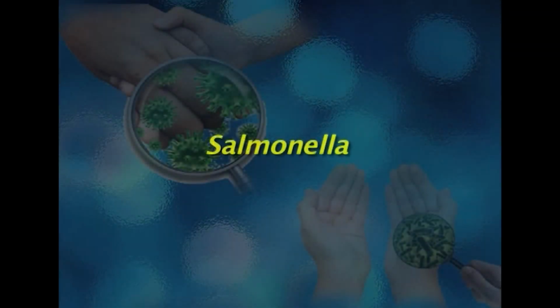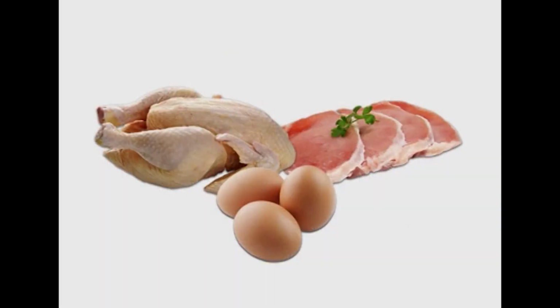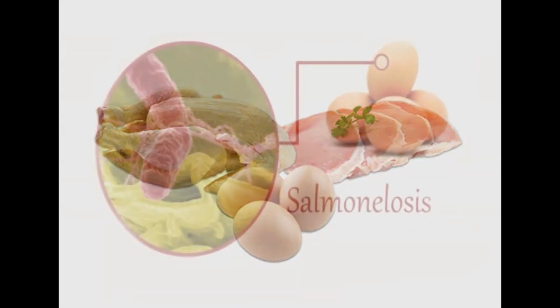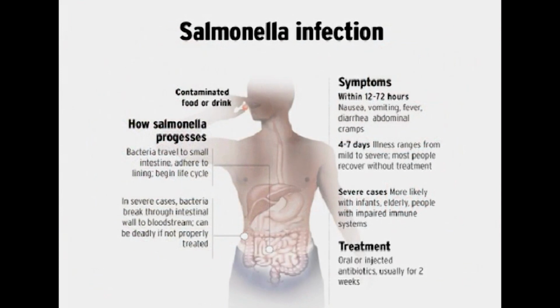Now moving on to another infection called Salmonella. Salmonella is also a very common kind of bacteria which mainly infects meat and eggs. So once Salmonella grows in food, it contaminates food and drink. This organism grows in the intestine and it's eliminated in the feces. It produces a toxin which grows in the intestine and causes symptoms like diarrhea, etc. So to prevent food from getting contaminated with Salmonella, it's very important that food is cooked to very high temperatures.